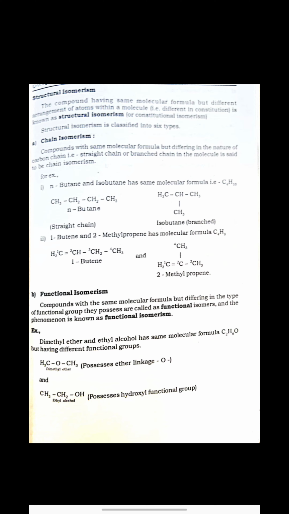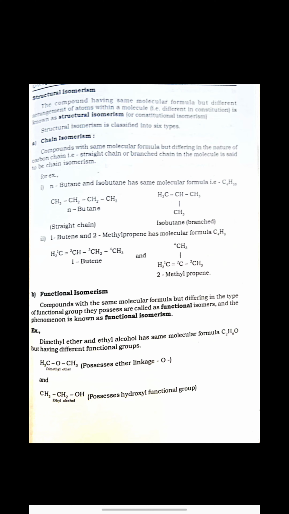Now let's see the six different types of structural isomerism. We will start with the first type, that is chain isomerism. You can just imagine by the word chain isomerism, it means what kind of carbon chain is present in the compound, whether it is a straight chain or it is branched. Depending upon that, we get different isomers. So compounds with the same molecular formula but differing in the nature of carbon chain, that is, it may be straight chain or it may be branched in a molecule, are said to show chain isomerism.